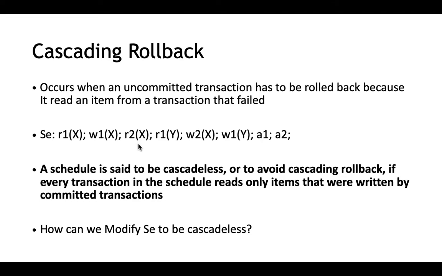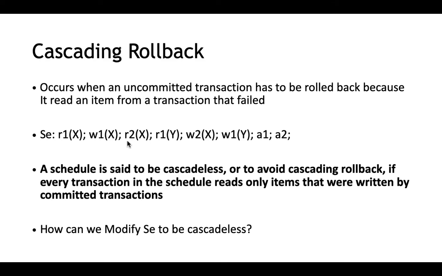Remember that x was already written by the first transaction, and that first transaction commits, and t2 or any other transaction is trying to read that x only after the transaction that has written that x commits. If this occurs, we can prevent a cascading rollback.